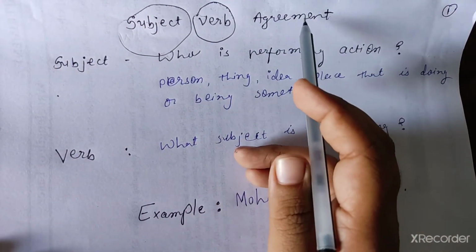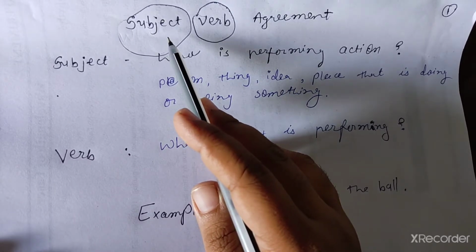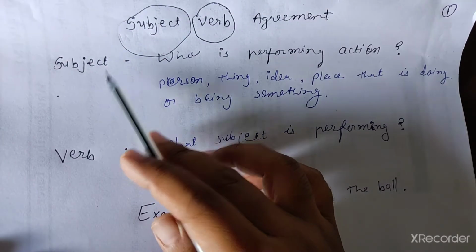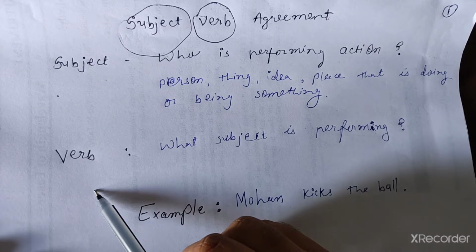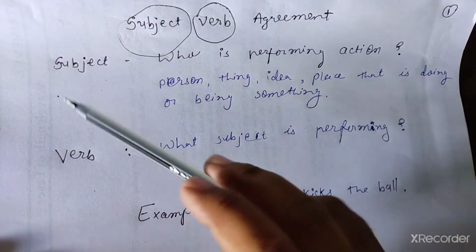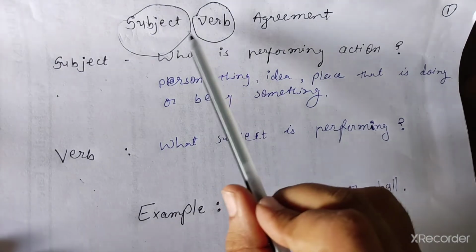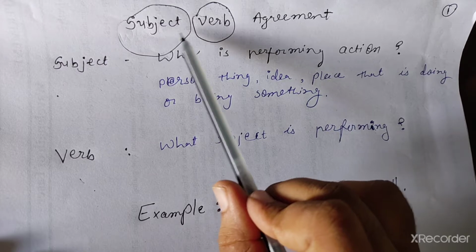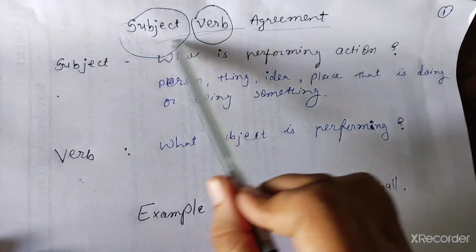Subject verb agreement. Here we first try to understand what is subject and what is verb, because when you understand what is subject and what is verb, then you can put them in grammatically correct order, that is agreement between subject and verb.